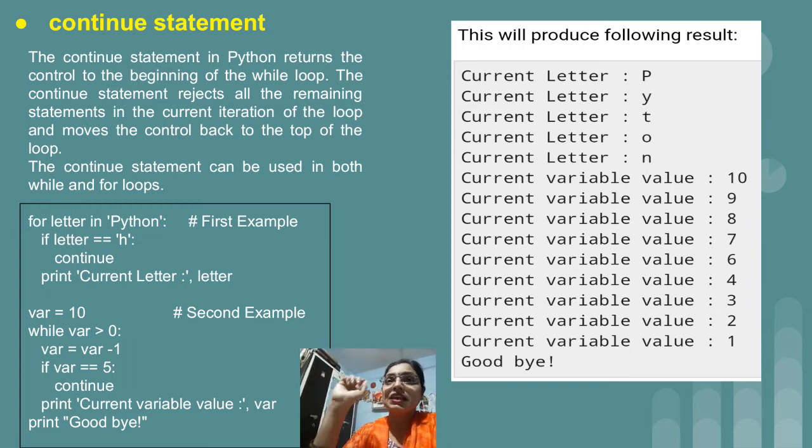So in this case again we have taken the same example, but in place of the break statement we have used continue. So because of continue, when letter h is stored inside the letter variable, it will not display the h, but after h, whatever characters are stored inside letter, the normal execution which was for the previous 3 characters, that is p y t, in the same manner for o and n, these 2 letters present after h, will continue.